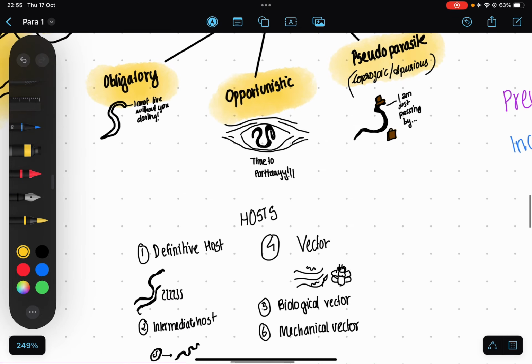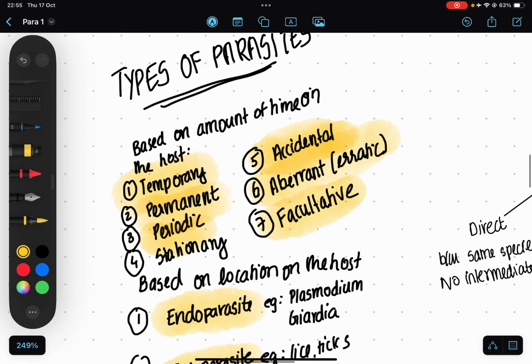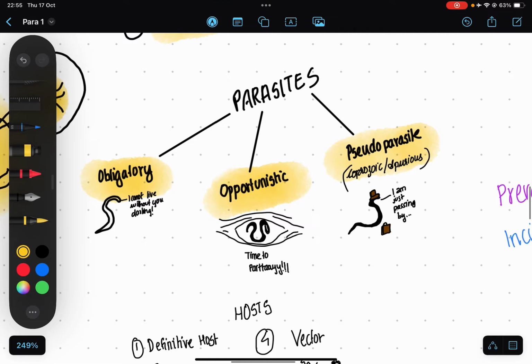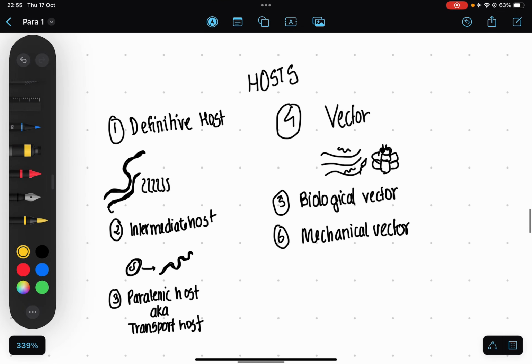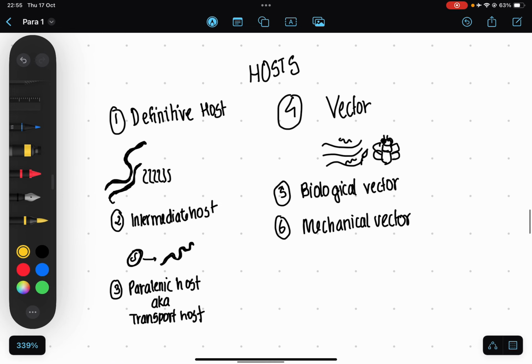And that's it. Now we talked about all the parasites, all the types of parasites based on different criteria. Now let's talk about the host. So as I told before, the host is the one who's getting the negative influence because of the parasite which is living inside or on the surface of it, and we can classify them into either a definitive host, an intermediate host, a paratenic host, a vector, a biological vector, or a mechanical vector.